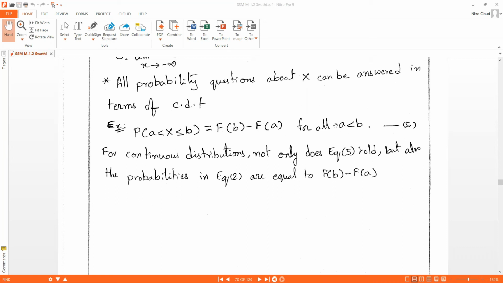For a continuous distribution, not only does equation 5 hold, but the probability in equation 2 is also equal to F of b minus F of a, if a is less than b.